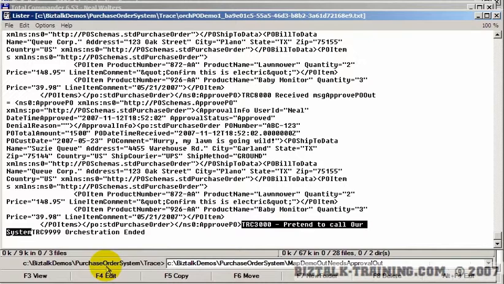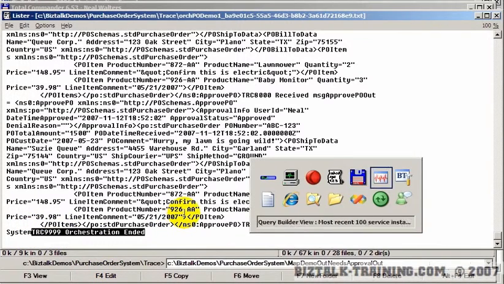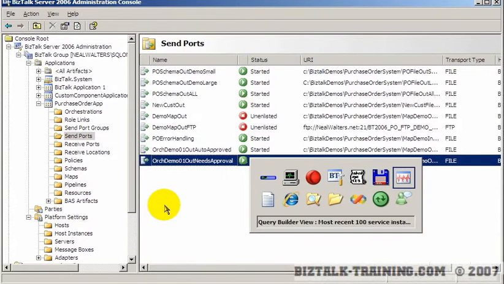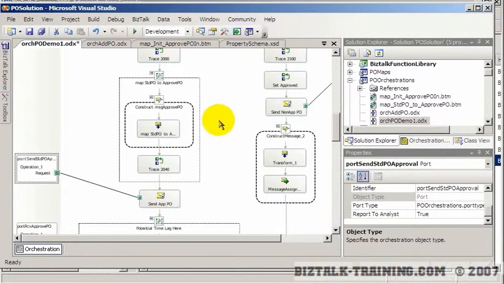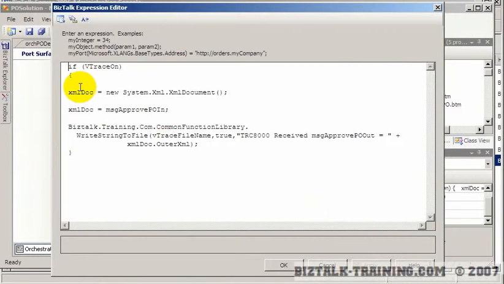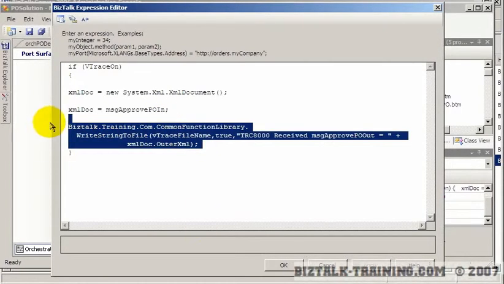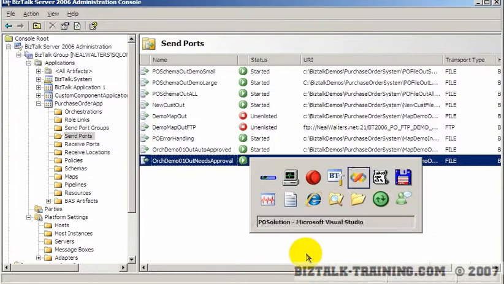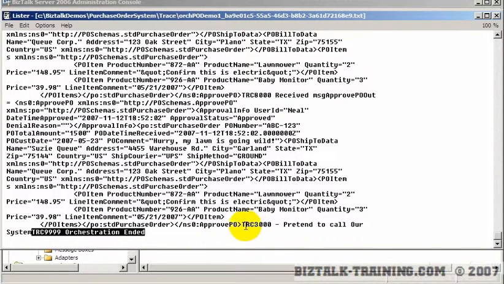And if everything would have worked like I wanted, we should have seen the TRC 8000, which remember in our sub-orchestration here, we actually did have a trace statement. But maybe the vtrace-on flag didn't get there, or maybe there was a conflict when it was trying to write to the file. So for some reason this trace didn't appear. But anyway, more or less we did see the pretend to call our system, and now we have completed this demonstration.